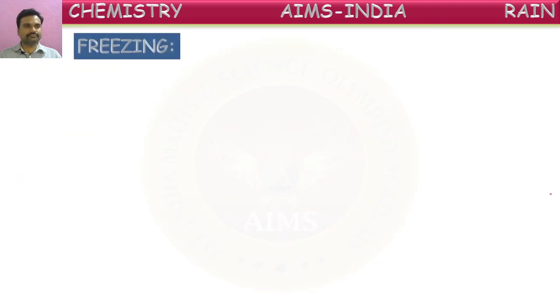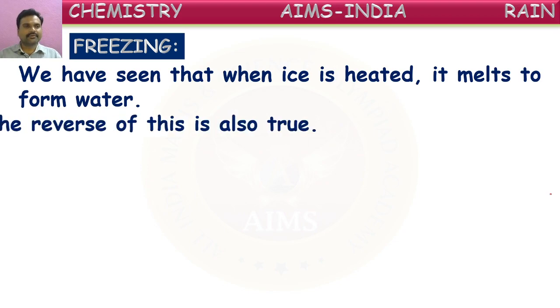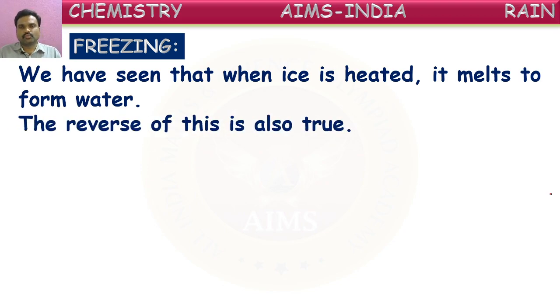Next, freezing. We have seen that when ice is heated, it melts to form water, isn't it? If you take ice out of a freezer, it starts converting into liquid form. That we say is melting. The reverse of this is also true. What does reverse mean? We are heating a solid, converting it to liquid. So the reverse is, if you cool a liquid, it converts into solid. So that is called freezing.